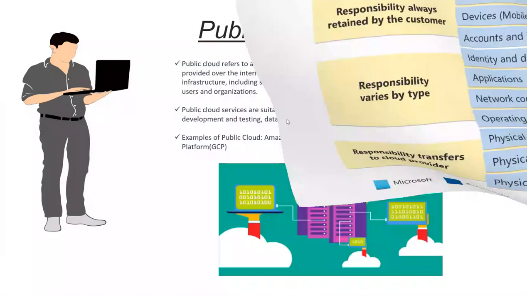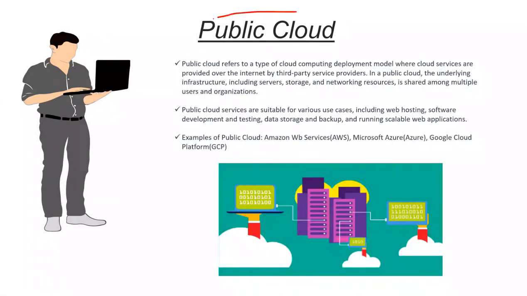So first of all, we have something called public cloud. Public cloud is nothing but getting your data placed at a common workspace. Let's suppose this is a place, this is company A, this is company B. We have a company A and a company B, and both are hosting their data in the same space. That is called public cloud.